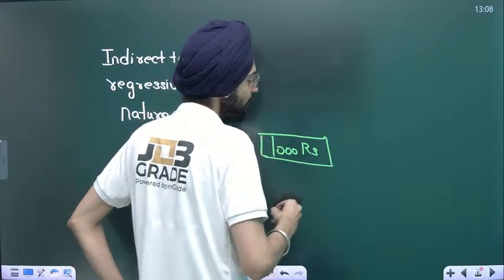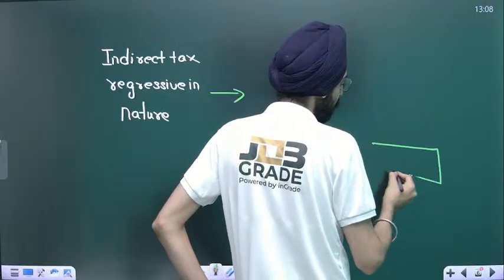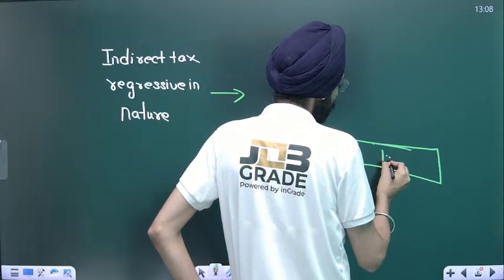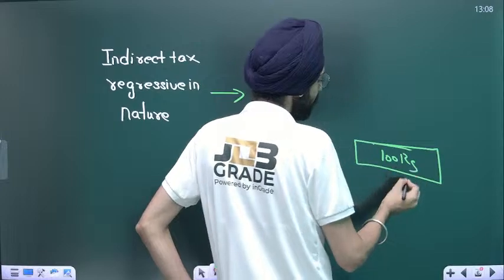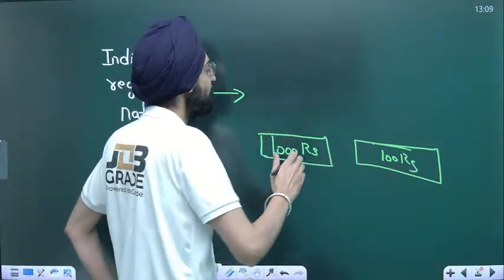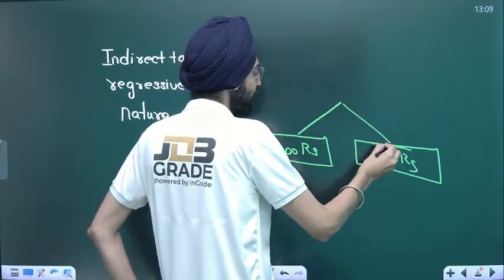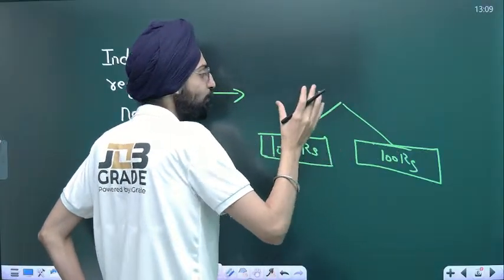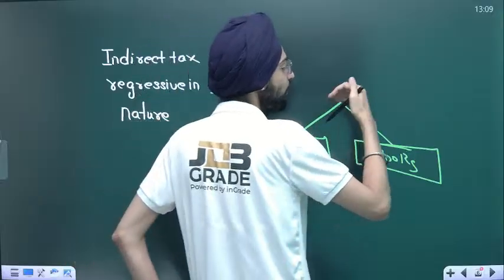One person is earning 1,000 rupees as an income. Another person is earning 100 rupees as an income. Now the point is very simple. Say both have gone to the market to purchase a packet of bread.